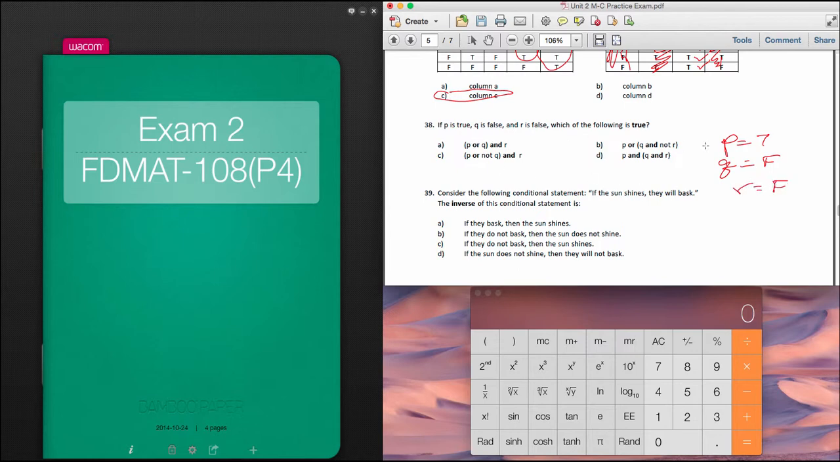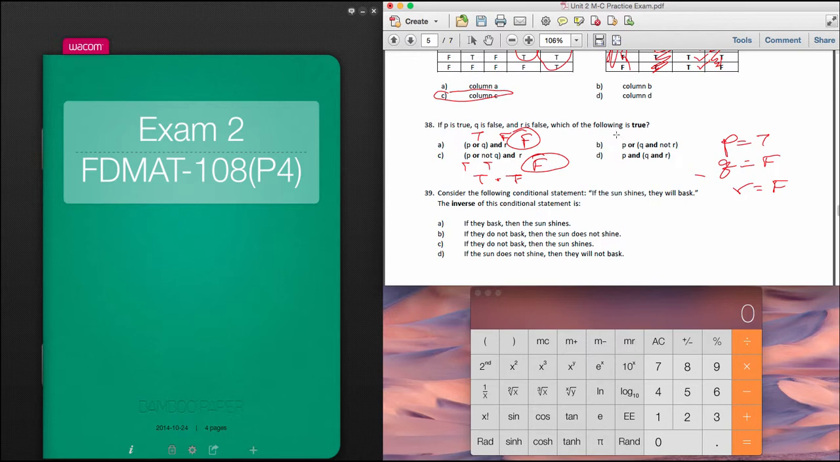P or Q, true or false, so this would be a true, and R. R is false, so the answer to this one would be a false. Okay, P or not Q would be a true, P would be a true, so true or true would be a true, and R. R is F, and remember, when we're looking for and, they both have to be true, and so this one is actually a false. So we still haven't found our answer.